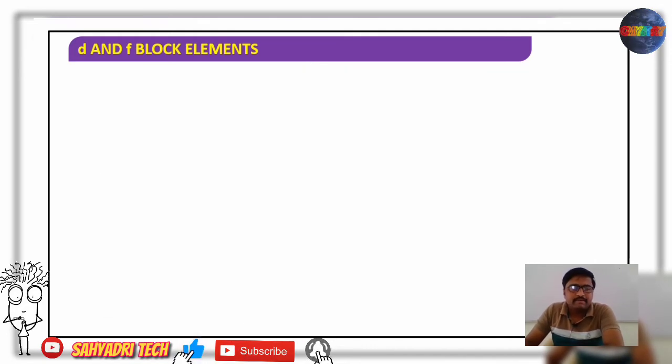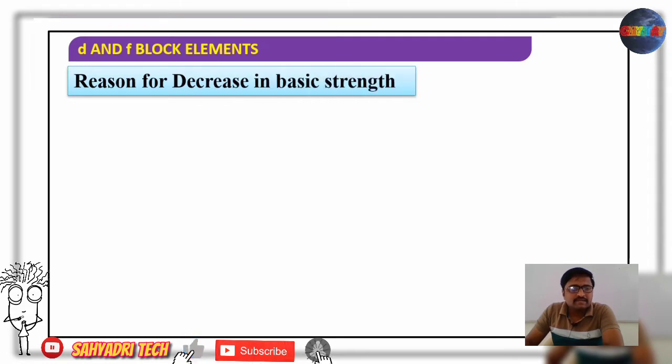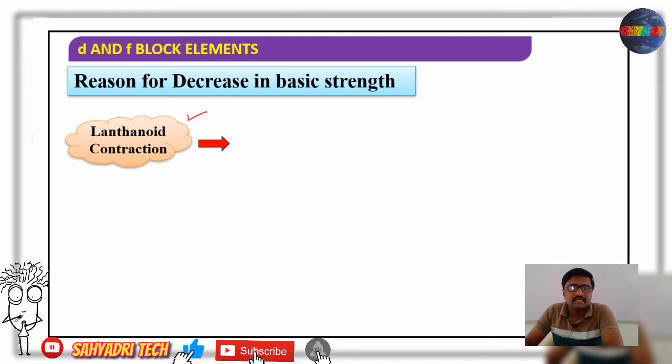Coming to the next one, the reason for decrease in the basic strength. Why does basic strength decrease? Yes, we know, because of lanthanide contraction. Because of lanthanide contraction, what happens to the atomic size? Atomic size decreases. There is a steady decrease in the atomic as well as ionic radii. So because of lanthanide contraction, atomic size goes on decreasing. If atomic size decreases, what does it mean?